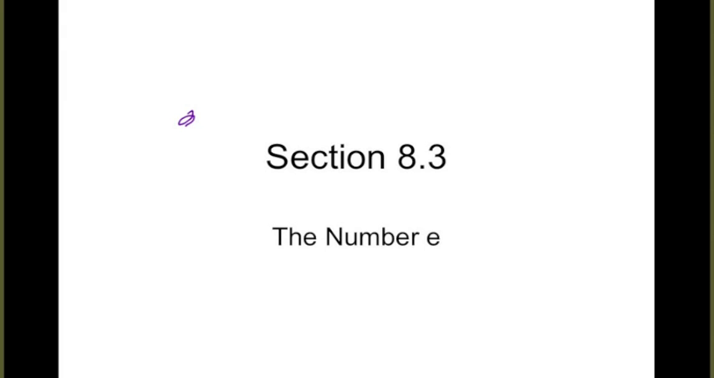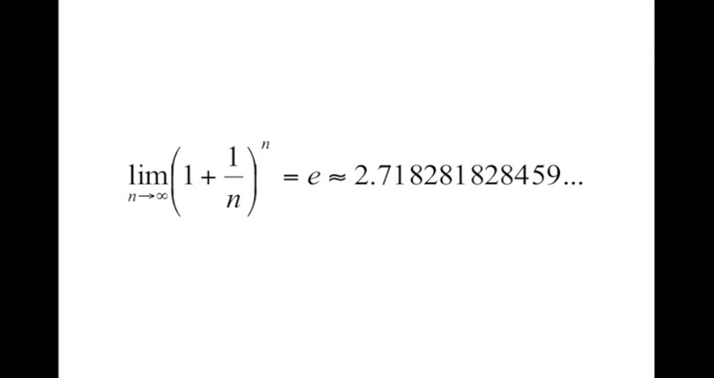The person who discovered it was named Euler, which is spelled E-U-L-E-R. So he named this number after himself, Euler's number. And so we just use the letter E to represent this number. The definition of E is very overwhelming.